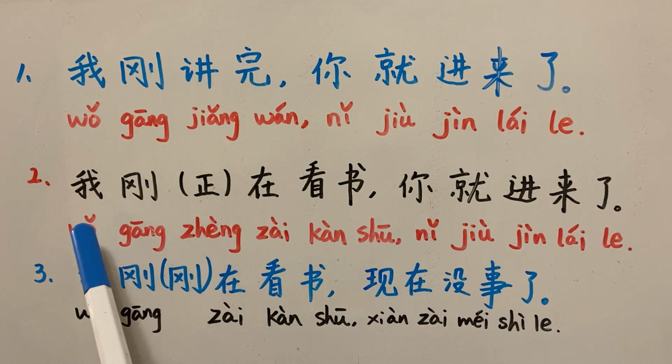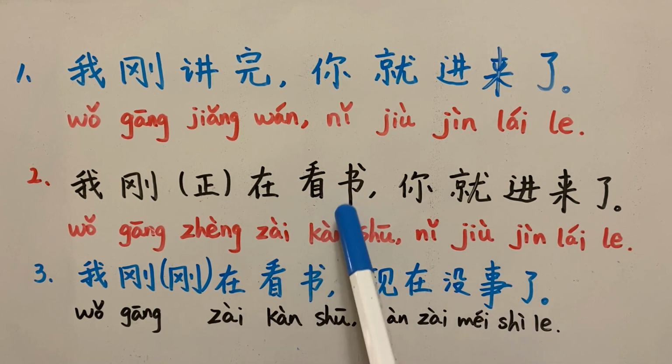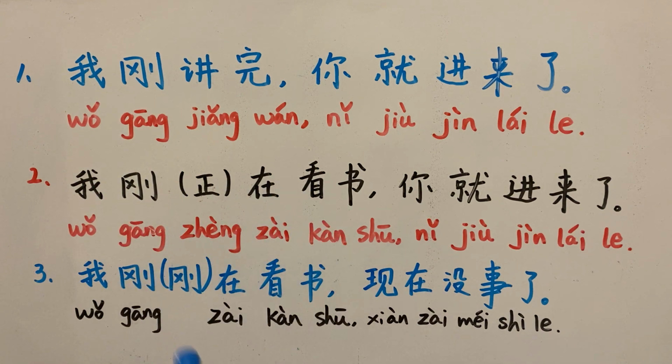If you translate the first part, 我刚在看书, I was reading a book. 看书 is the verb phrase, reading books or reading a book. Both are correct. 我刚在看书 or 我刚正在看书 means I was reading a book.